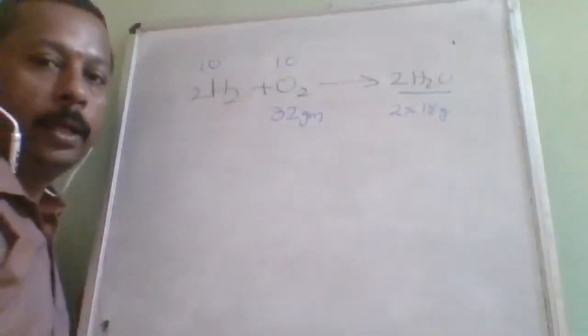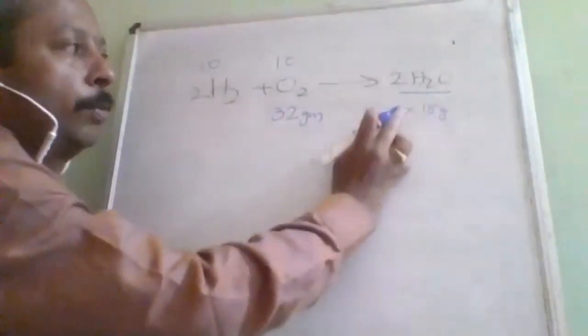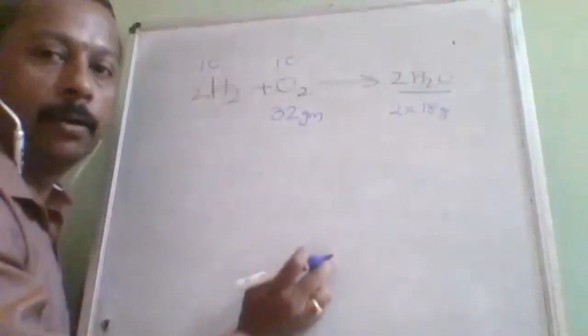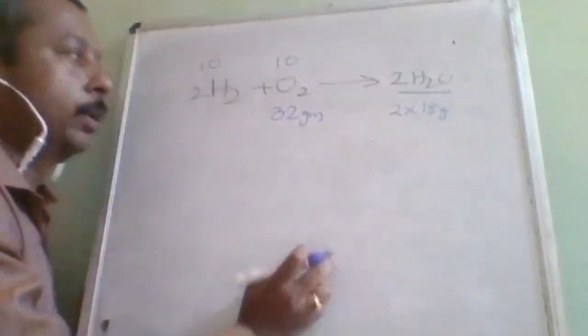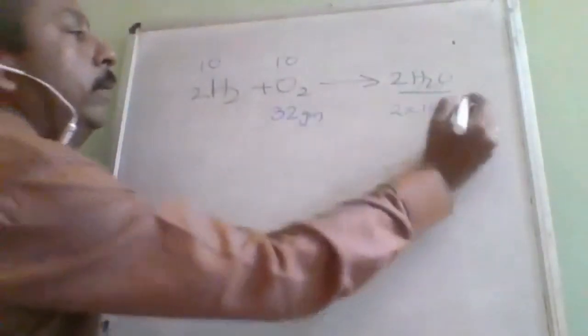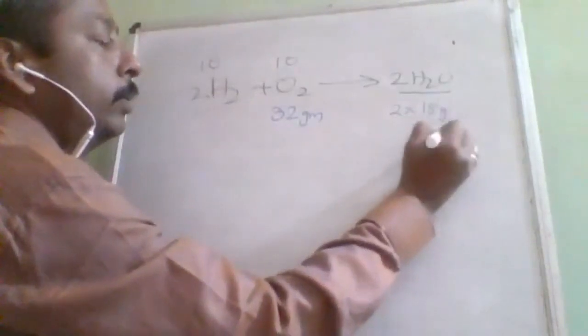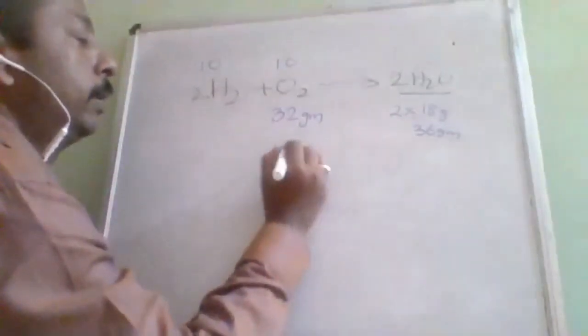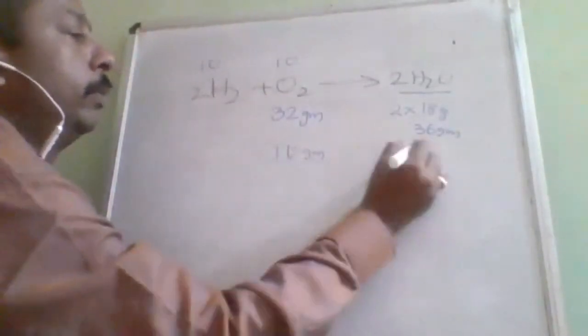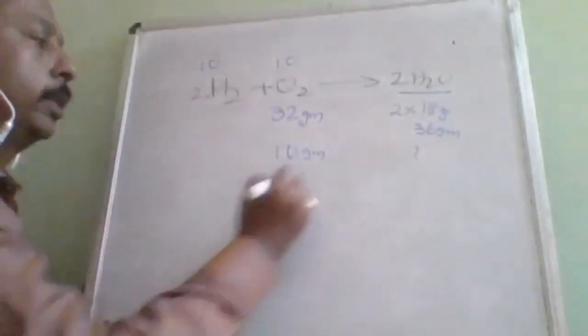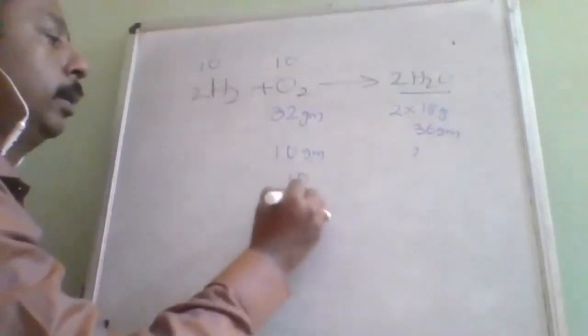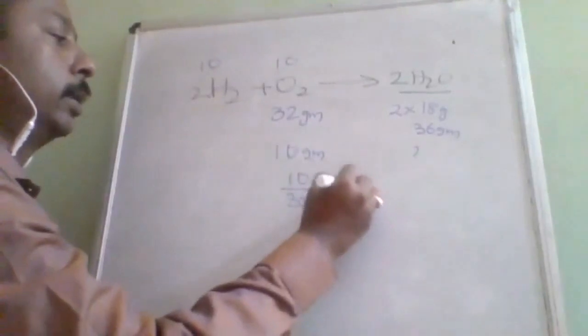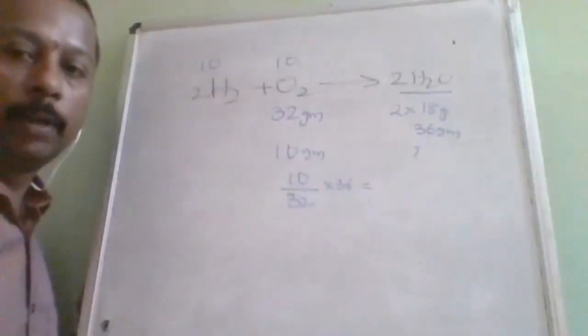2 into 18 grams. Where did the 2 come from? From the coefficient. Where did this 18 come from? From the molecular mass. Okay. If 32 grams gives 36 grams, then 10 grams will give you how much? So this is 10 divided by 32 into 36. This much mass of water will be formed.